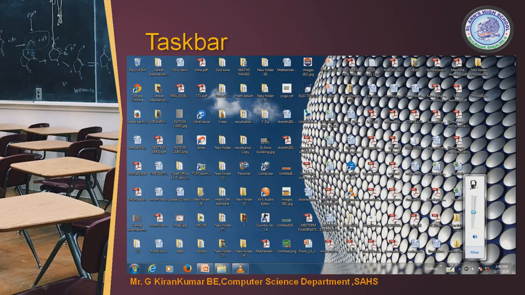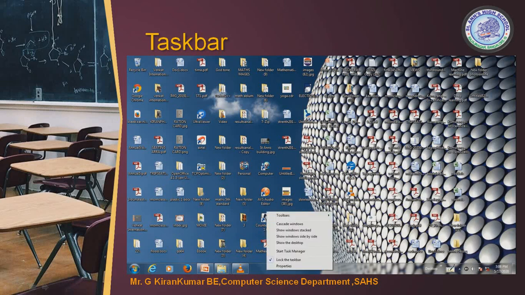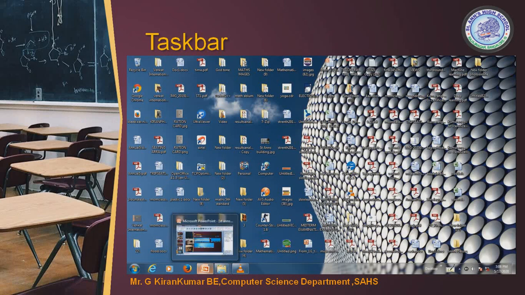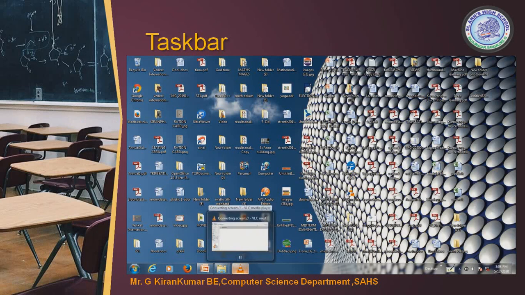Now let me show the features of your taskbar. There are three options: you can pin, unpin, or pin. Pin means it can be stuck to the taskbar, and unpin means it can be removed from the taskbar. These are the default features which you have, like the Start button, Windows Explorer, then Mozilla Firefox. All these things are default and will be present by themselves. See the pinned option: if you place the cursor and right click on this, you will see the currently running program.